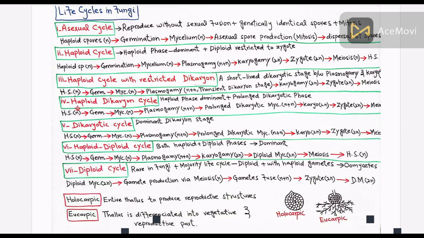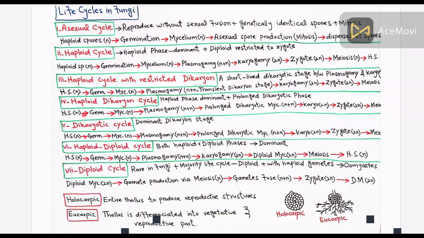The fourth one is the haploid dikaryon cycle. The haploid stage is dominant, but a prolonged dikaryotic phase also exists, where two haploid nuclei coexist in each cell until karyogamy occurs during sexual reproduction. This type of life cycle is found in many Basidiomycota, for example, mushrooms.